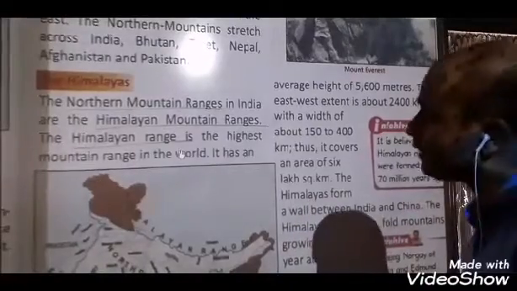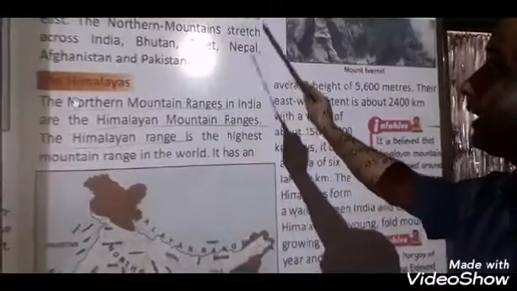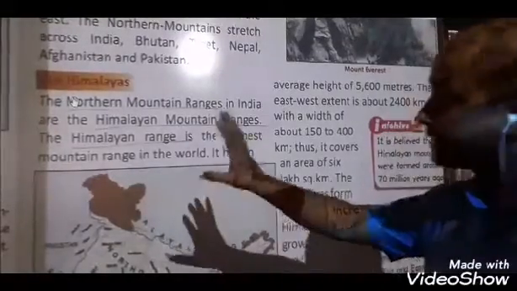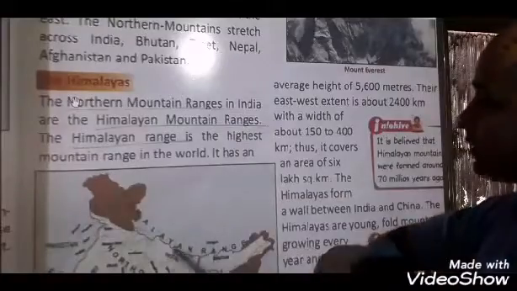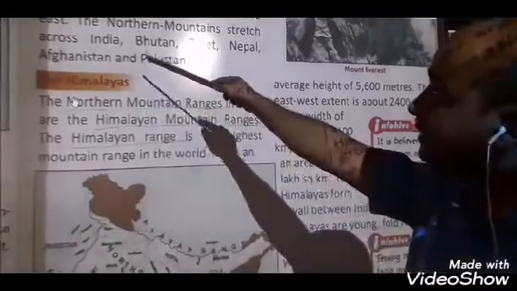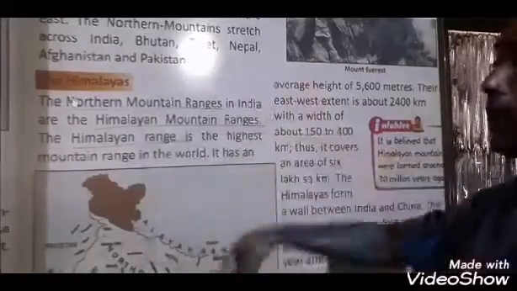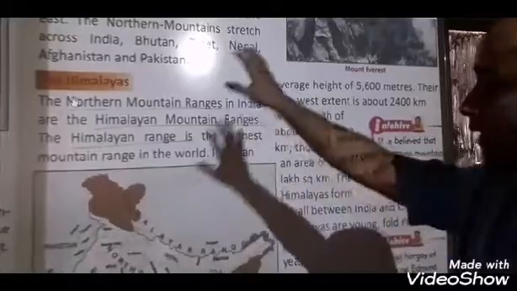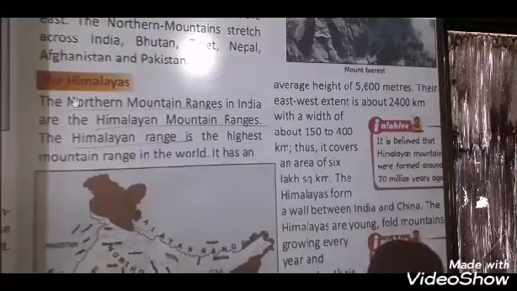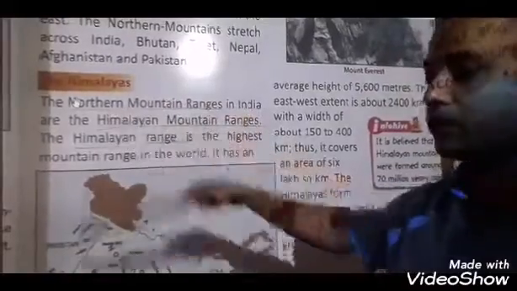After that, the northern mountains stretch across India, Bhutan, Tibet, Nepal, Afghanistan and Pakistan. It means not only the Indian borders: these northern mountains stretch long, and these countries are also included in it: Bhutan, Tibet, Nepal, Afghanistan and Pakistan. All these countries are also included in the northern mountains. After that we will talk about the Himalayas.